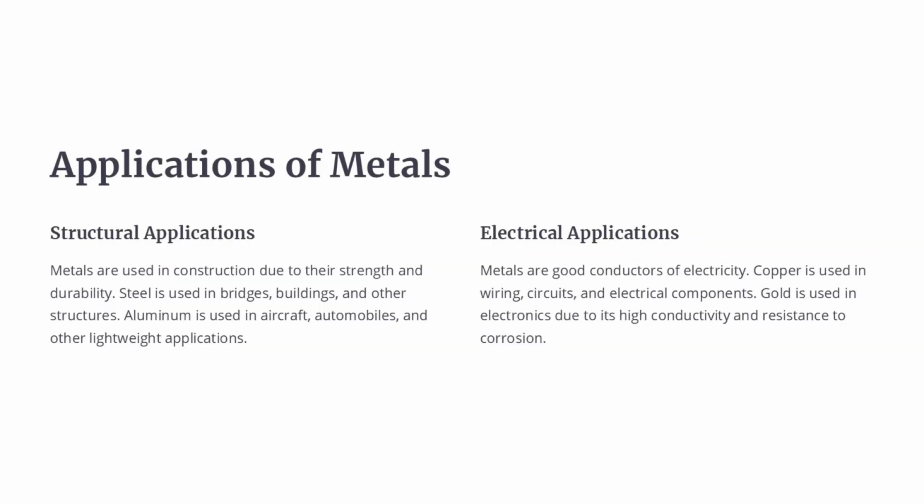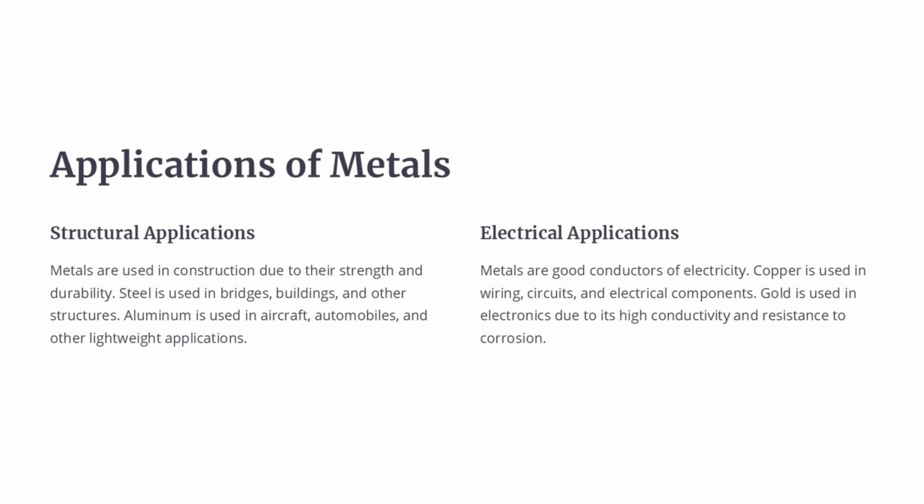Metals are incredibly versatile materials with a wide range of applications. In construction, metals like steel provide the strength and durability needed for buildings, bridges, and other structures. Aluminum is also popular for its lightweight yet strong properties, used in aircraft, cars, and more.